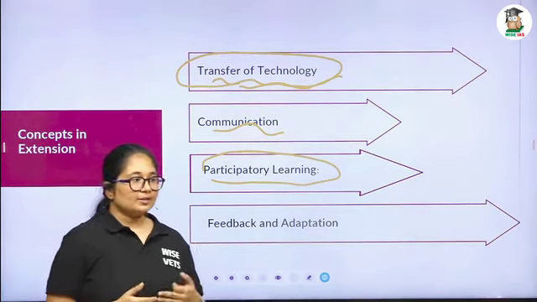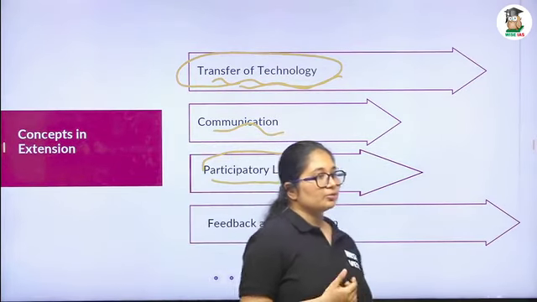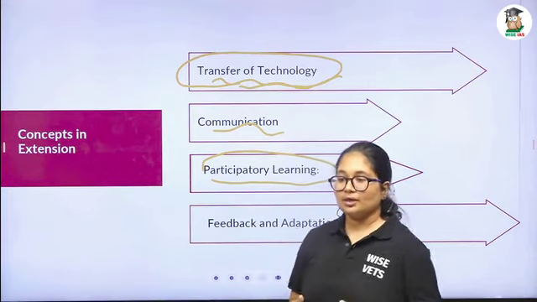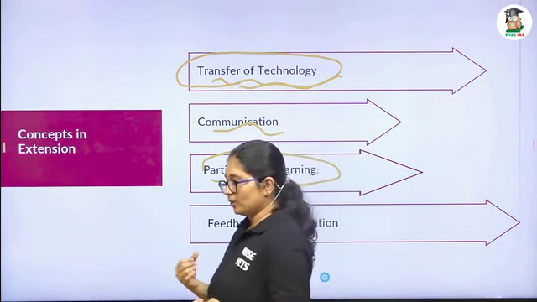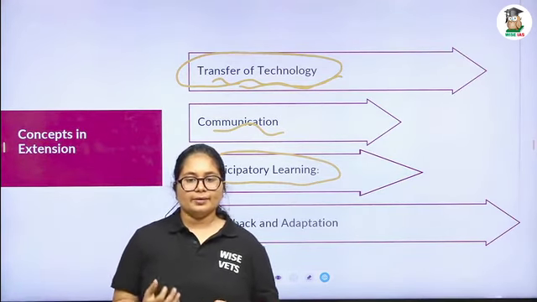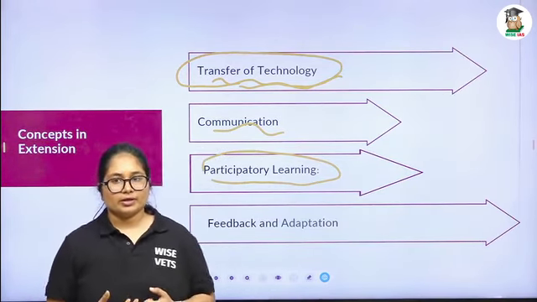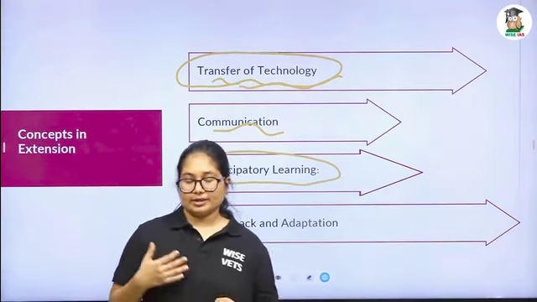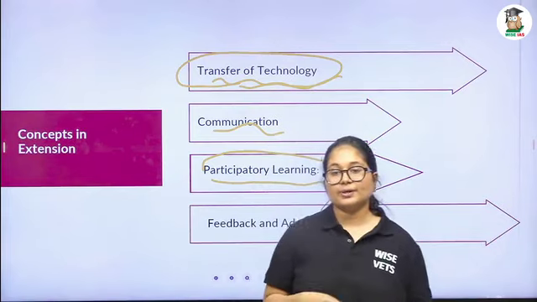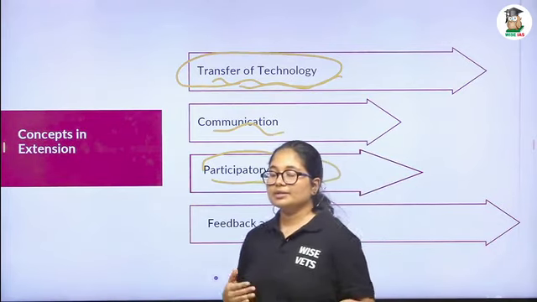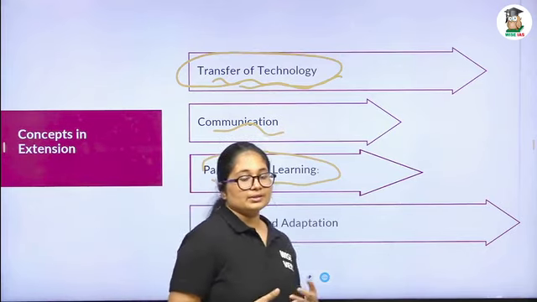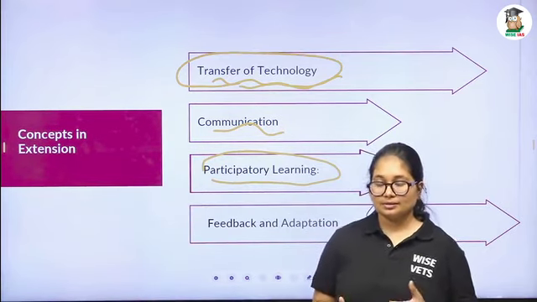Okay. So participatory learning means the farmer should learn the technology that we are going to teach, or that we are going for extension planning for. So in concept, what are they? First one, we have seen that there should be a transfer technology. The second one, there should be a communication. The third one, there should be participatory learning. That means the farmer should know or learn about this particular technology.